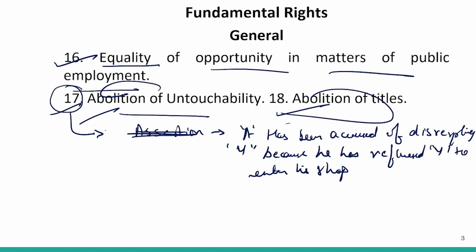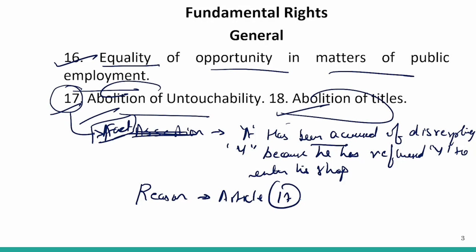Whether it is justified or not, the reason mentioned will be that Article 17 is talking about abolition of untouchability.